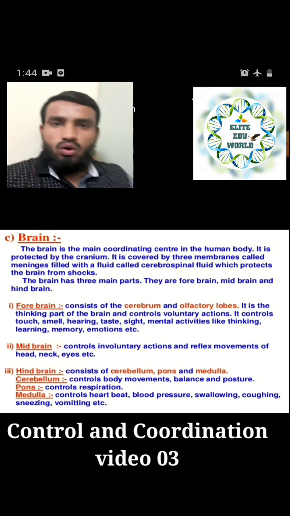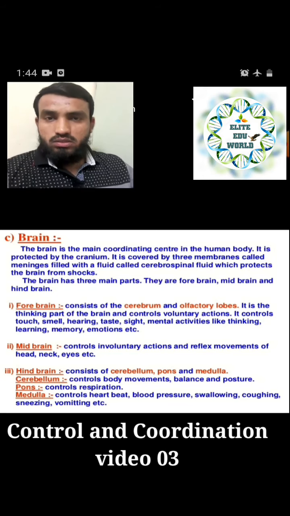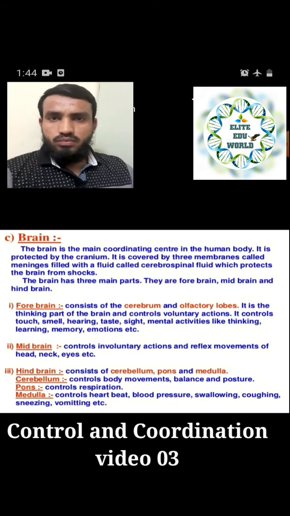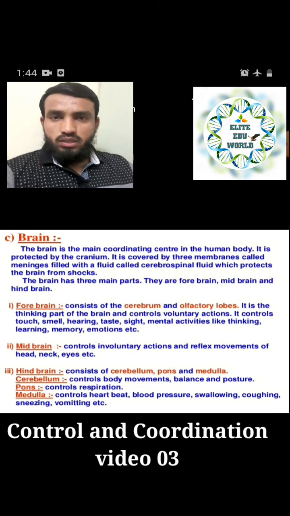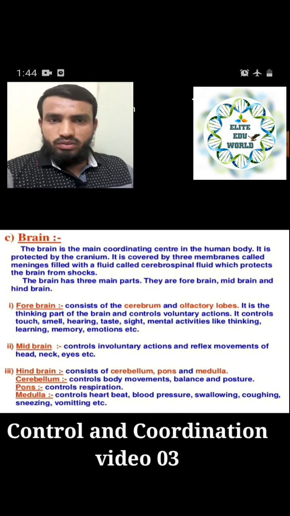Whatever systems we have, like the circulatory system and digestive system, all the systems functioning in our body, the brain is there to control them. It is protected by the cranium, a bony structure which provides safety to the brain. It is covered by three membranes called the meninges, which are filled with a fluid called cerebrospinal fluid, protecting the brain from shocks.